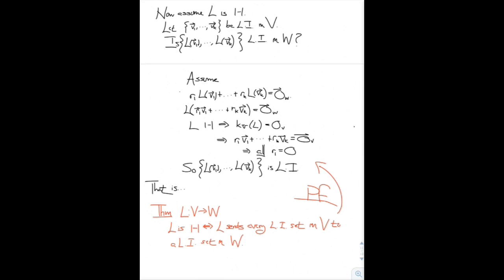So we've gone both directions with these properties and shown, or proven, the following theorem. If L is an arbitrary map between vector spaces V and W, then L is 1 to 1 if and only if L sends every linearly independent set in V to a linearly independent set in W. And the proof is essentially what was just above.